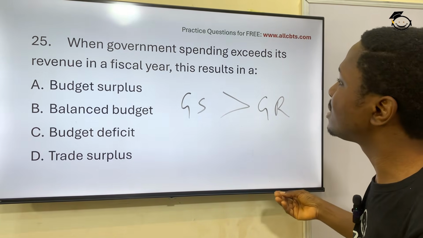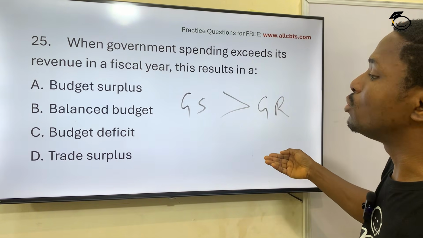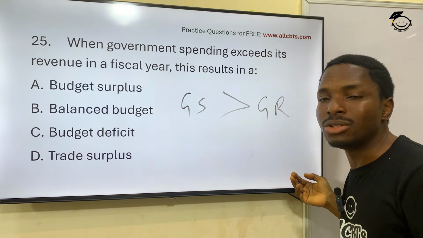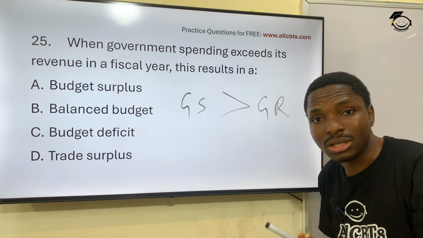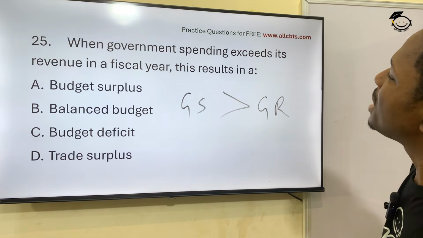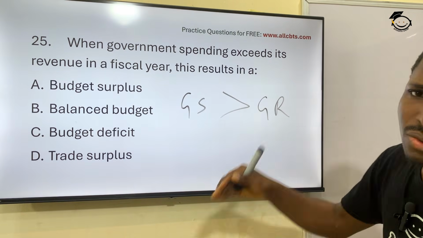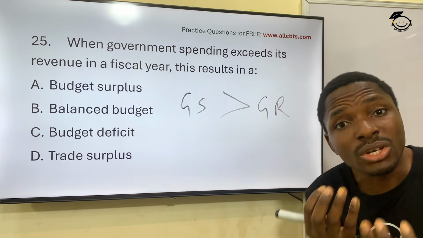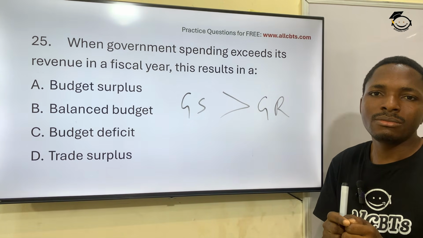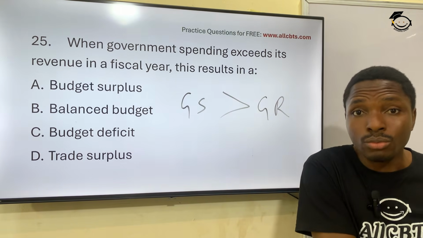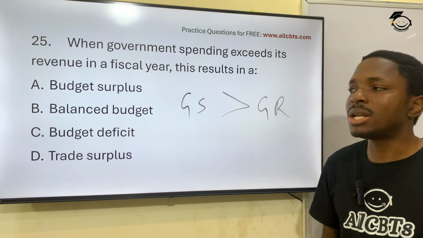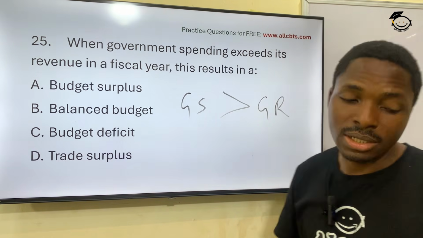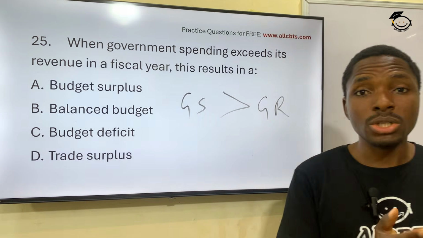And in this case, the government now has to go to borrowing in order to be able to meet up, which is what is happening in Nigeria. So the government spending is exceeding its revenue, the government is not making enough money, so they have to borrow to keep up. So that's what is called budget deficit, in order to be able to meet up with the budget.